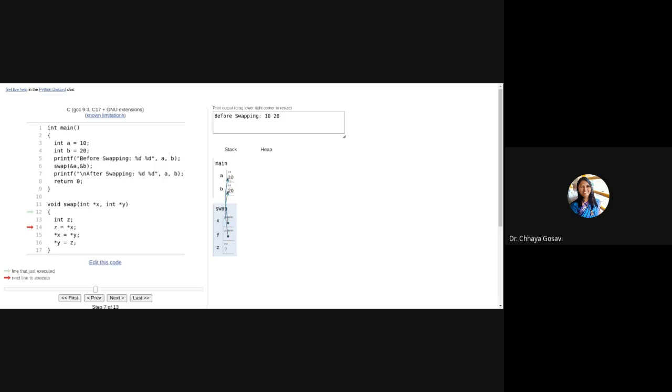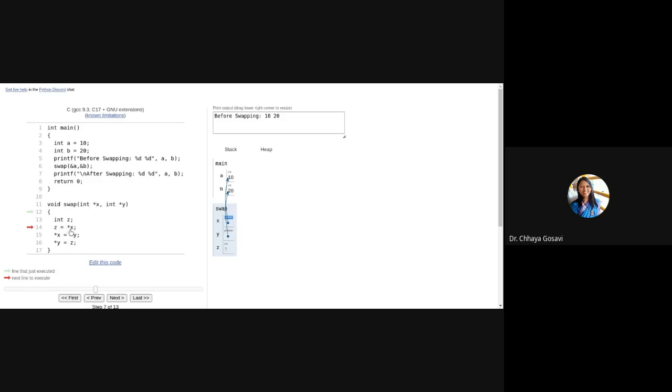So what does star X mean? The value of A, 10. And star Y means 20. Just see that X and Y are no new memory locations. These are the same or different names given to the same memory location. The address of A is stored in X and the address of B is stored in Y. So these are pointer variables. You can see here it is written, pointer is a data type.